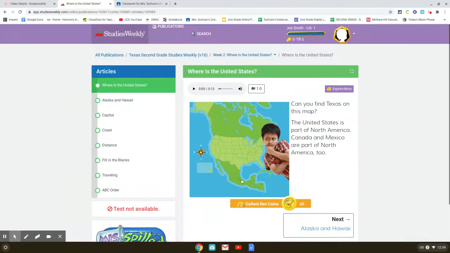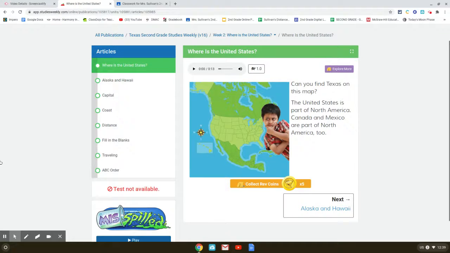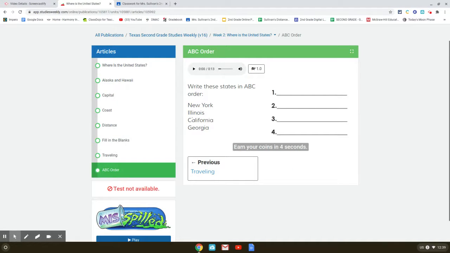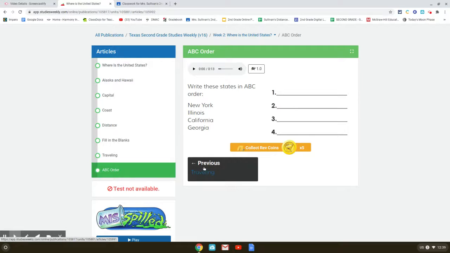So once you have completed all that, all your articles, and you have played Misspelled and you turned in your ABC order, it can be a photo of it or you can write it in the comments section, but somehow your teacher needs to see that. When you are finished, that's it. You're all done for this lesson.